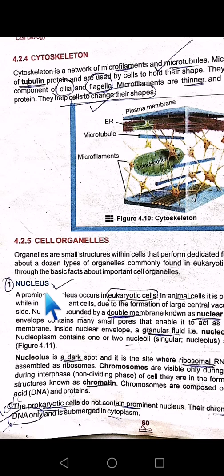As you all know, the nucleus is a prominent structure in eukaryotic cells, while in prokaryotic cells, we don't have a true nucleus. In animal cells, it is normally present in the center, while in plant cells, it is normally present at the side because of the vacuole. The vacuole pushes the nucleus to the side. Fine. Then comes the structure.